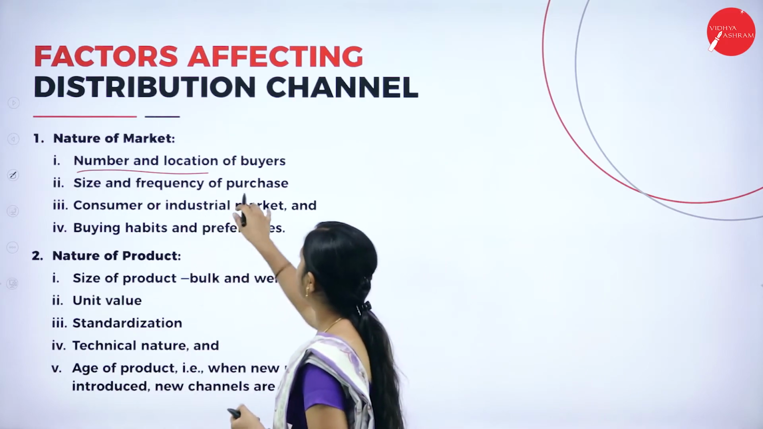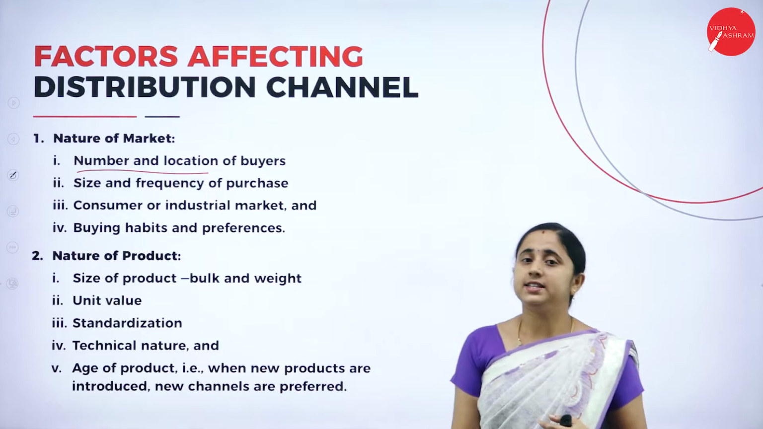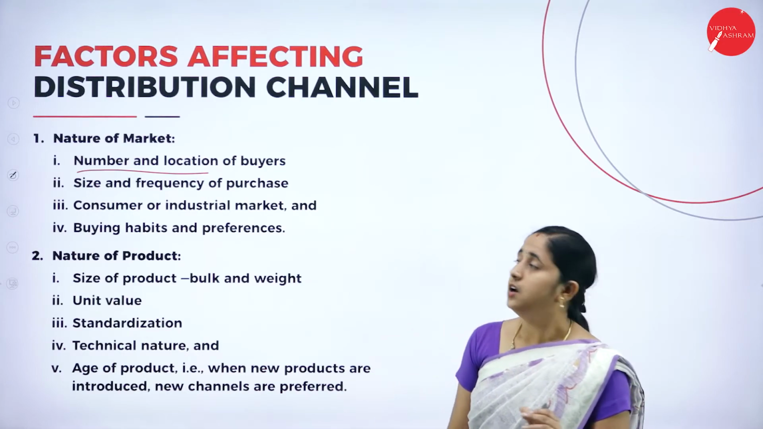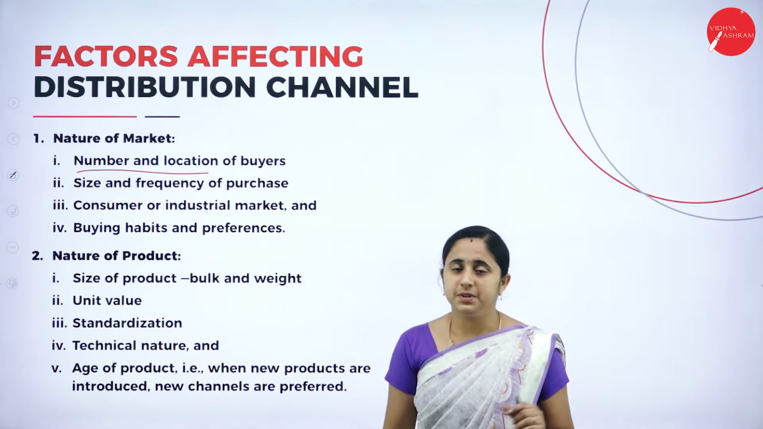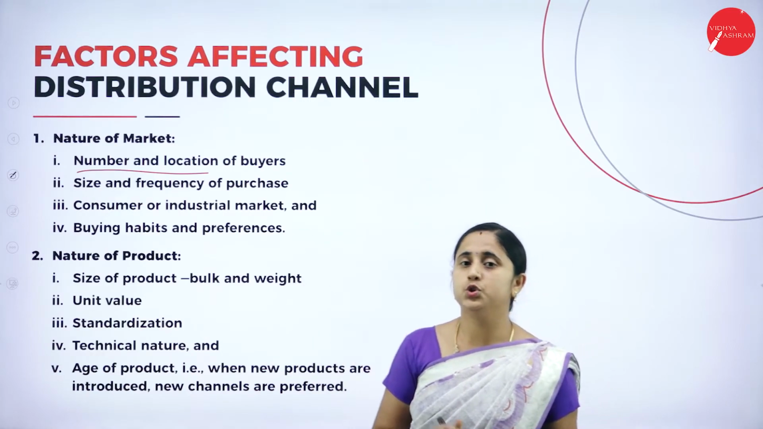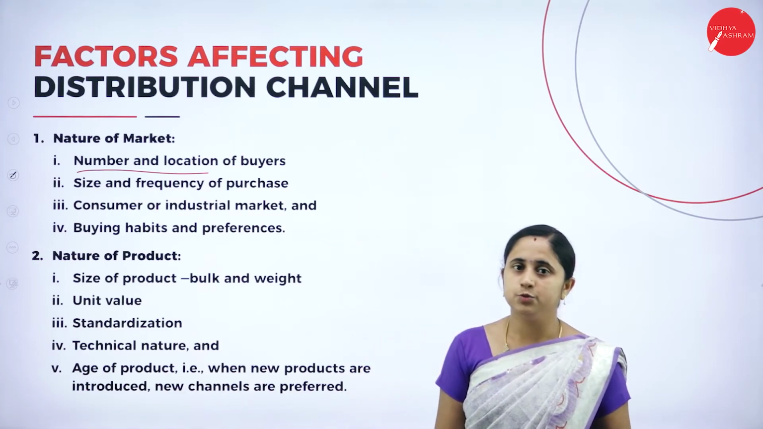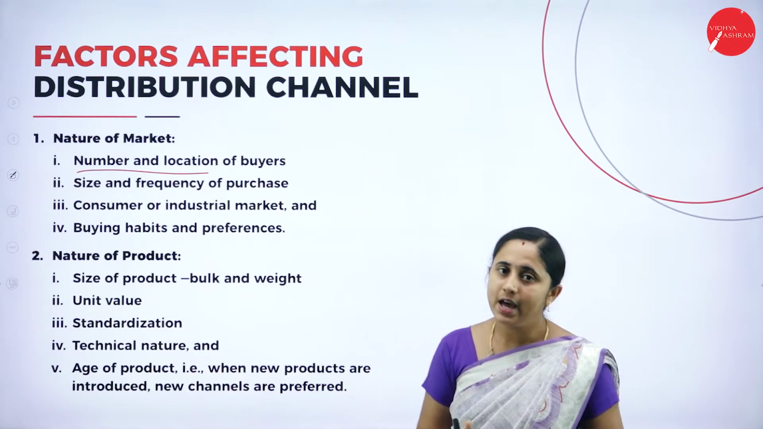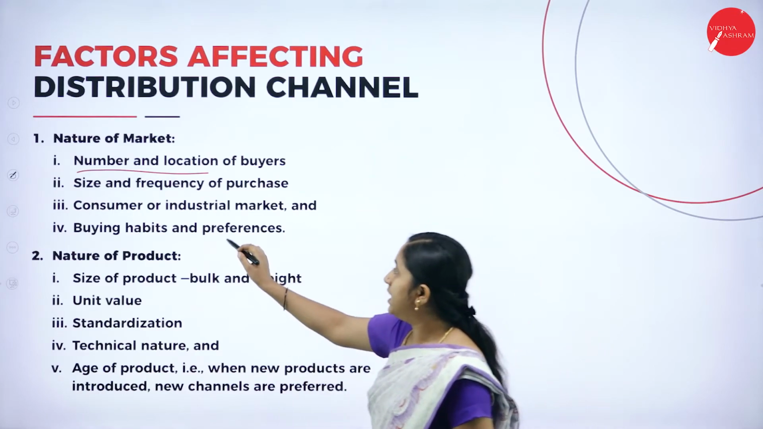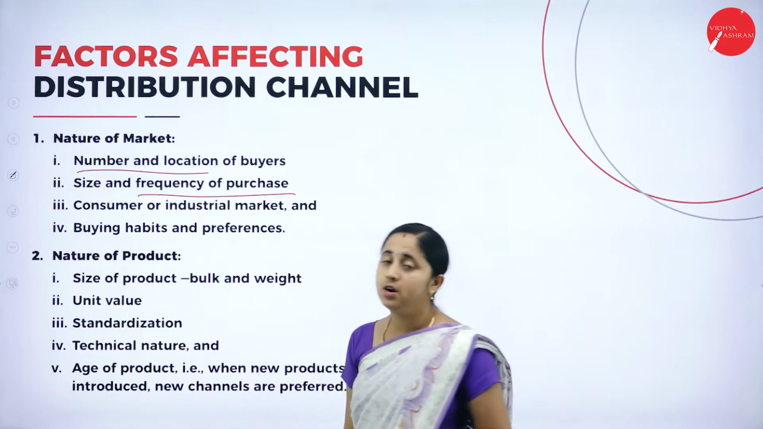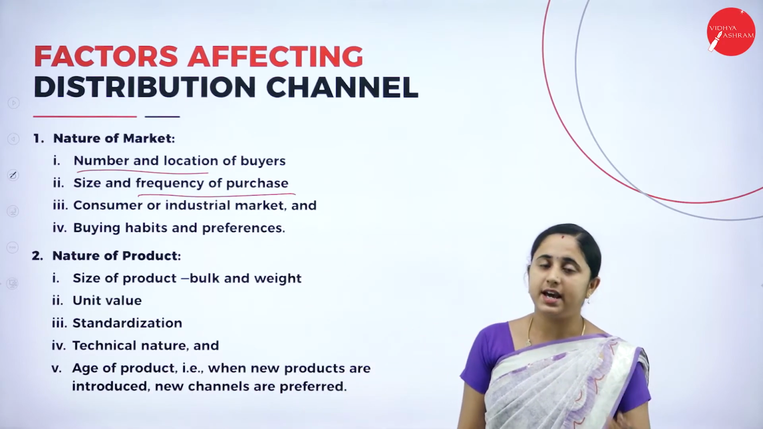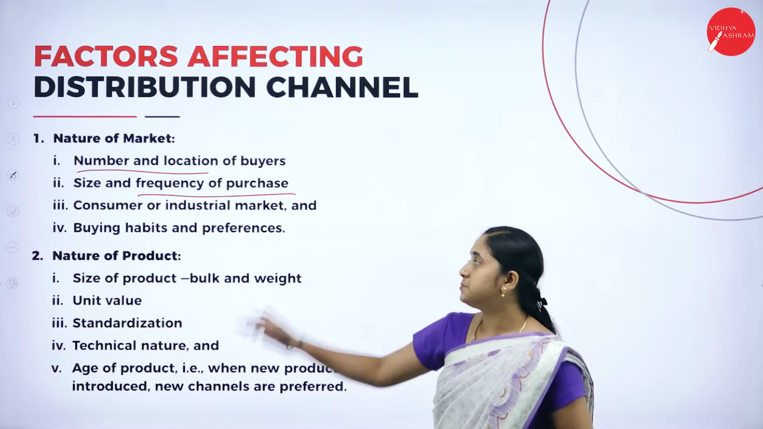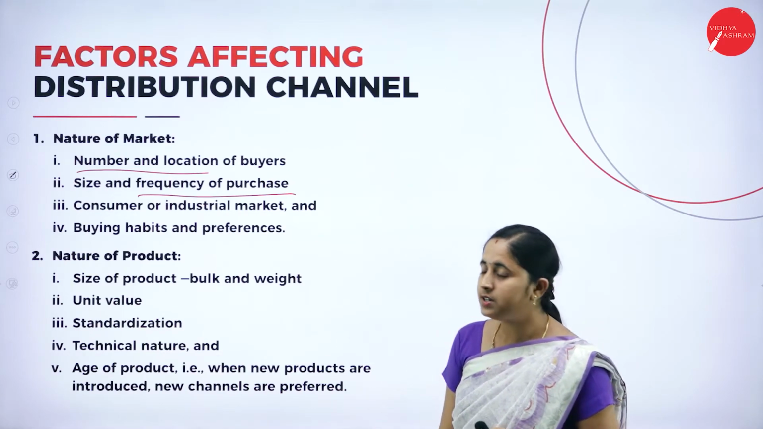Next, size and frequency of purchase. Size and frequency of purchase means if the consumer purchases in a small quantity, they can directly transfer these goods from the manufacturer to the final consumers. If the consumer purchases in bulk, you need to involve the intermediary. So depending on the size and frequency of the purchase, you need to decide your distribution channels. So these factors influence your distribution channel.